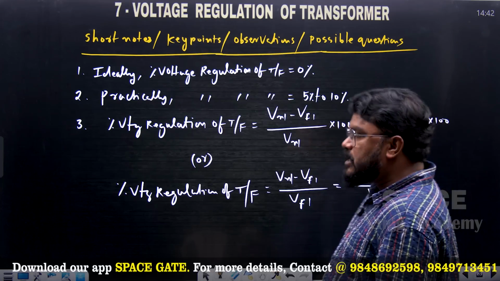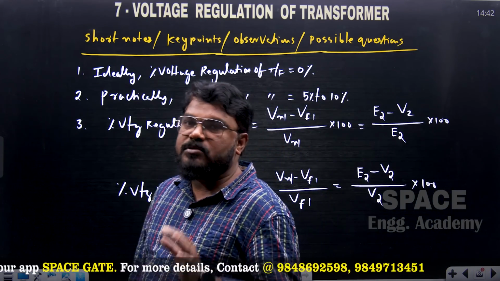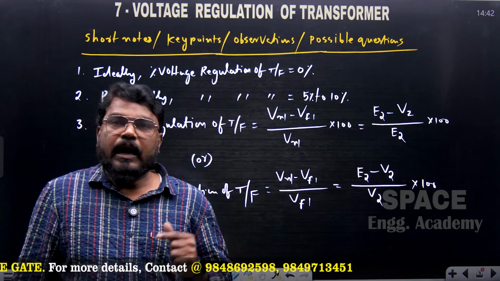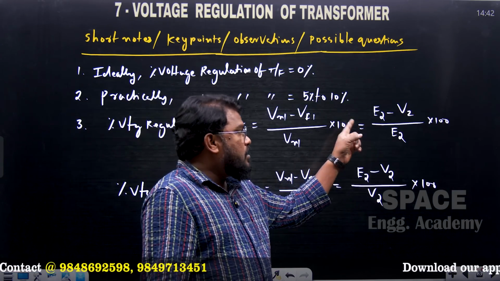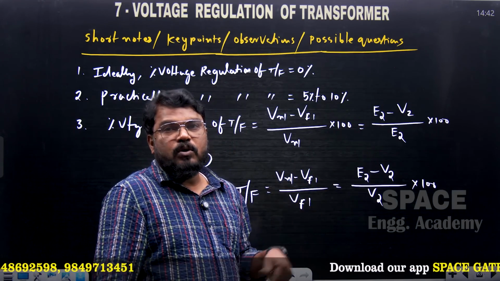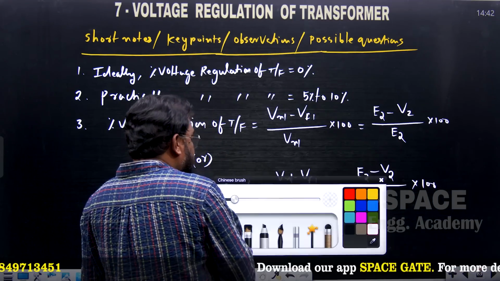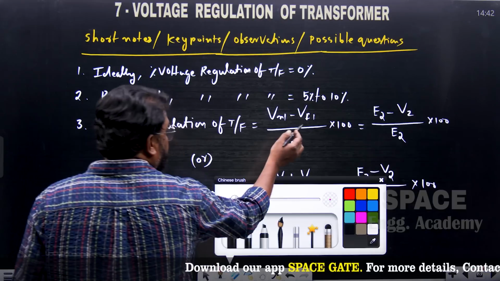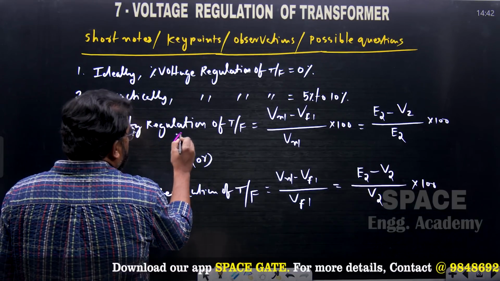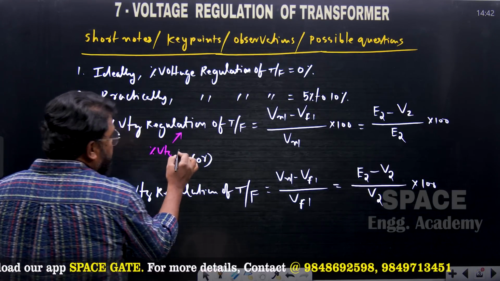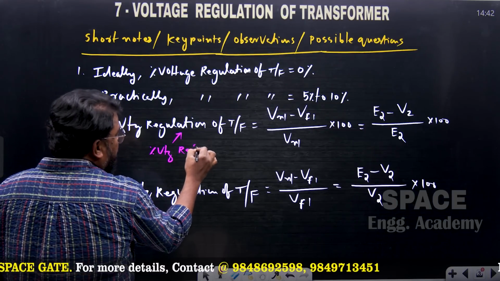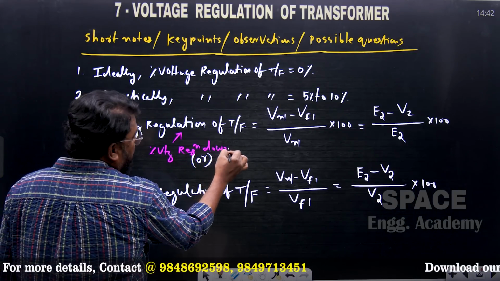So it is the change in the secondary terminal voltage from no load to full load, expressed as a percentage fraction of either the no load voltage or the full load voltage. If it is expressed as a percentage fraction of the no load voltage, this regulation we call percentage voltage regulation down of the transformer.